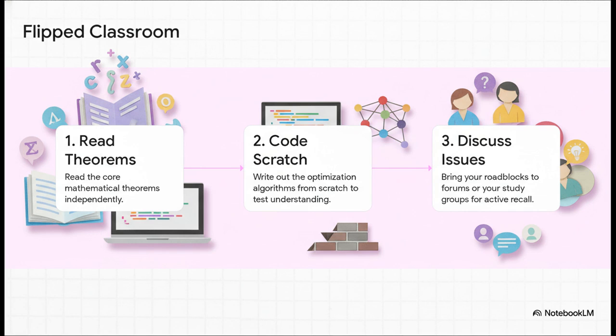So how do you actually tackle this? Well, not by just passively watching a bunch of lectures. You've got to use a flipped classroom strategy. First, read the core theorems yourself. Then, and this is the most important part, you try to code the algorithms from scratch. It's going to be hard, I promise, but when you hit that wall, that's when you take your specific problem to a study group or an online forum. That active recall, that's how you really learn it for good.